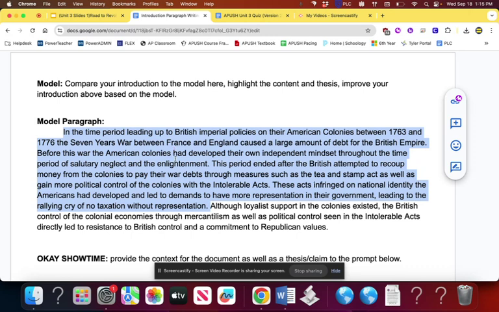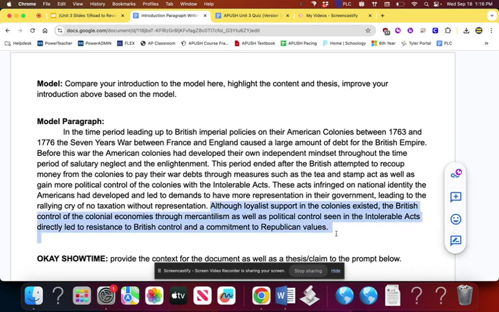It is on your introduction paragraph writing assignment if you want to check it out. But if for some reason you can't access it, I just wanted to leave it up here. This is what a model thesis or model context would look like for Unit 3. I wrote it myself, so pretty well written. But also covers all of those topics. You don't need to do this much. This is a lot. 3 to 4, 3 to 5 sentences for the context. That's it. Then looking at our thesis.